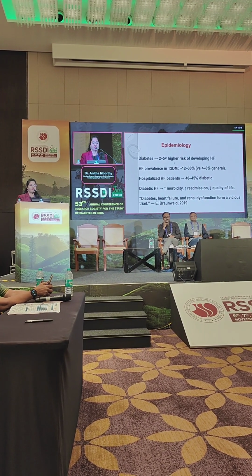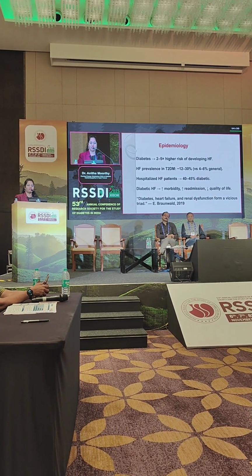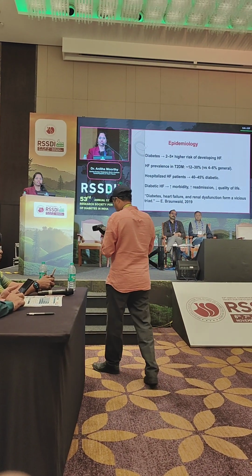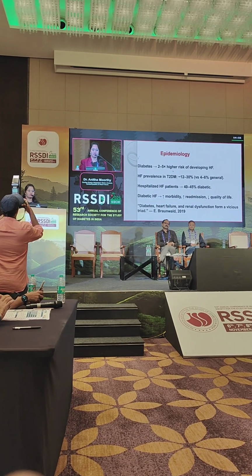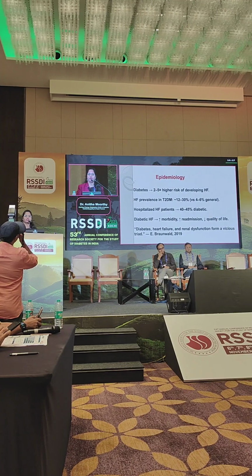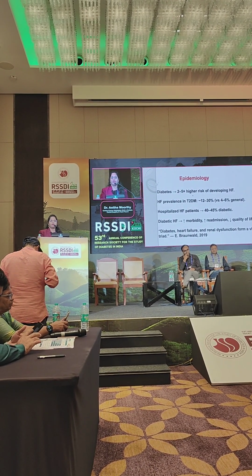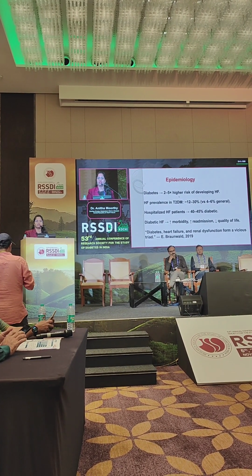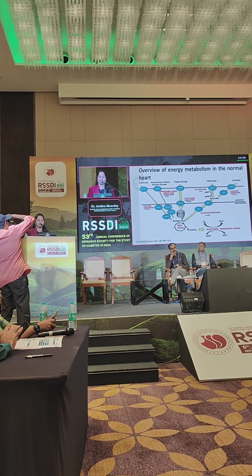As Sir briefed about the epidemiology, in diabetes there is a 2 to 5-fold higher risk of developing heart failure. The heart failure prevalence in diabetes is 30%, whereas in the general population it is only 6%. This shows how much higher the risk of developing heart failure is among type 2 diabetic patients. Among hospitalized heart failure patients, 40 to 45% are diabetic. Heart failure in diabetes progresses and increases morbidity and readmission, which decreases the quality of life. Diabetes, heart failure and renal dysfunction form a vicious cycle.